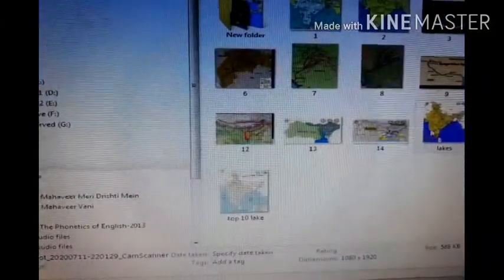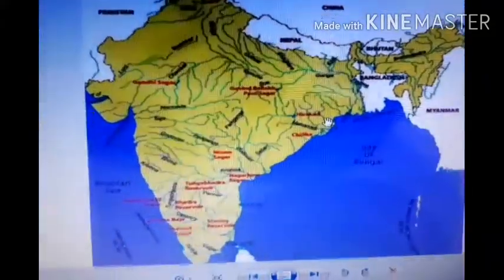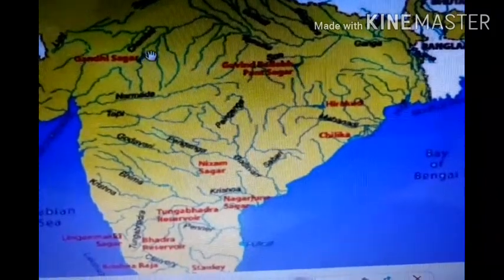Again, we remind you, look at this map here. We can see the different lakes and their locations. Hirakund Lake here is a man-made lake, and Chilka Lake is a natural lake. Here Gandhi Sagar, Govind Vallabh Pant Sagar Lake.